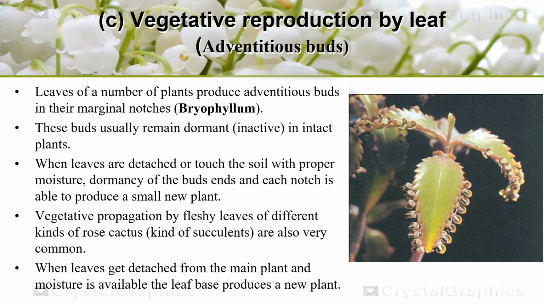Vegetative propagation by fleshy leaves of different kinds of rose is also very common. When leaves get detached from the main plant and moisture is available, or conditions are favorable, the leaf base produces a new plant. That's how plants can vegetatively propagate through leaves.